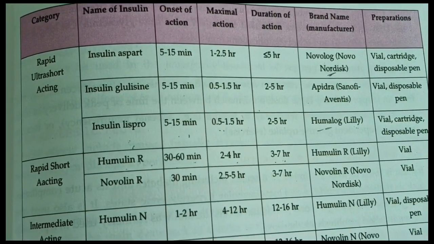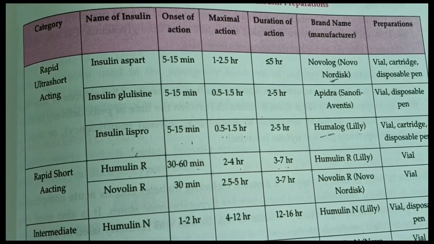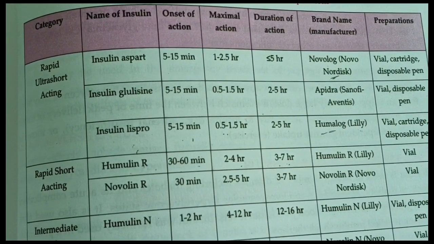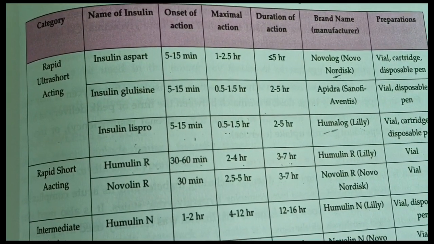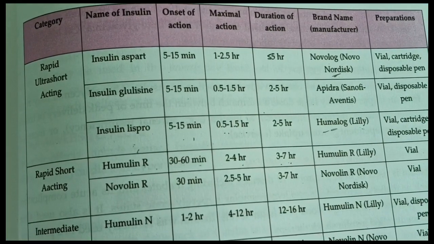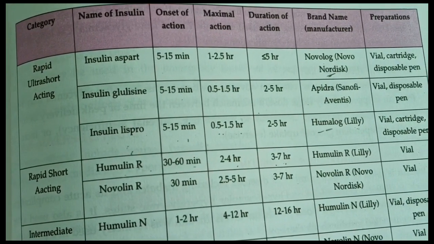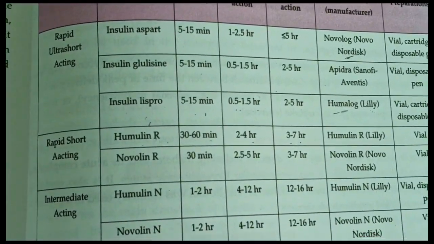Next is Novolin R. Onset of action of Novolin R is 30 minutes. Maximum action is obtained in 2.5 to 5 hours. Duration of action is 3 to 7 hours and it is manufactured by Novo Nordisk under the brand name Novolin R, available in vial form.